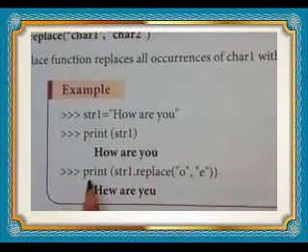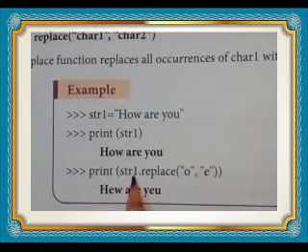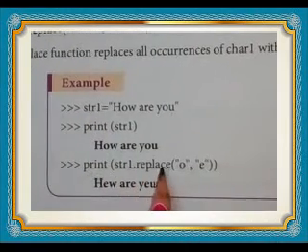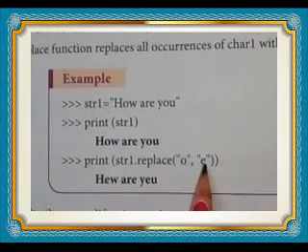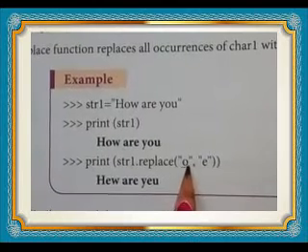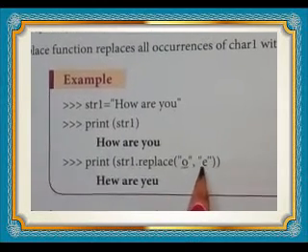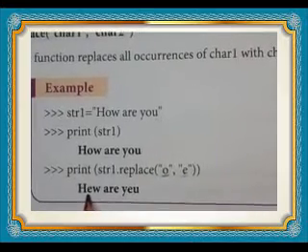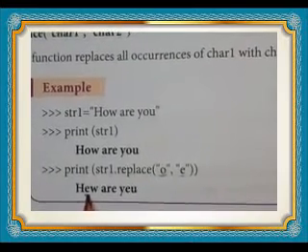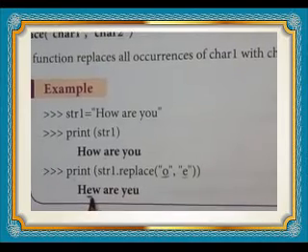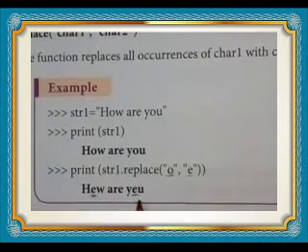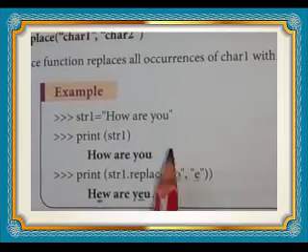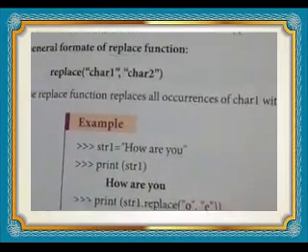Then next print str1.replace('o','e'). Wherever the o is there, that place will be replaced with e. See here how it is printing. Here in how, o is there, instead of o, e is written. Here also o is there, so that will be replaced with e. Did you get it? That is the use of this replace function.